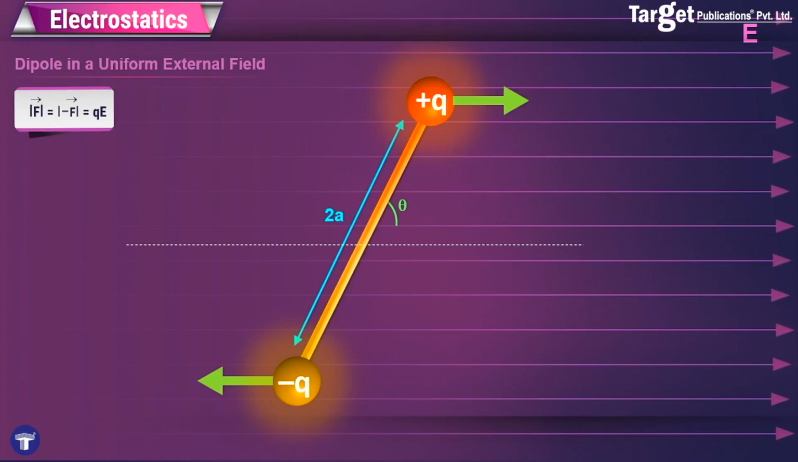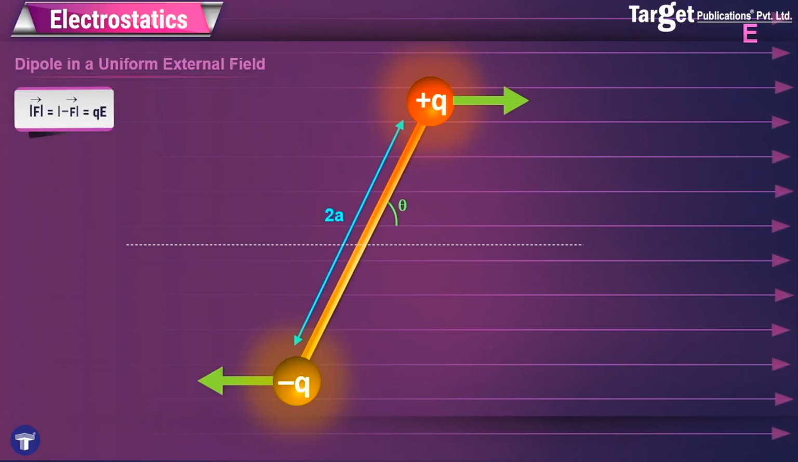What happens when these two forces are acting on the dipole? The first question is, will the dipole as a whole move? The answer is no. This is because equal and opposite forces are acting along the x direction, and therefore the dipole as a whole will not move.